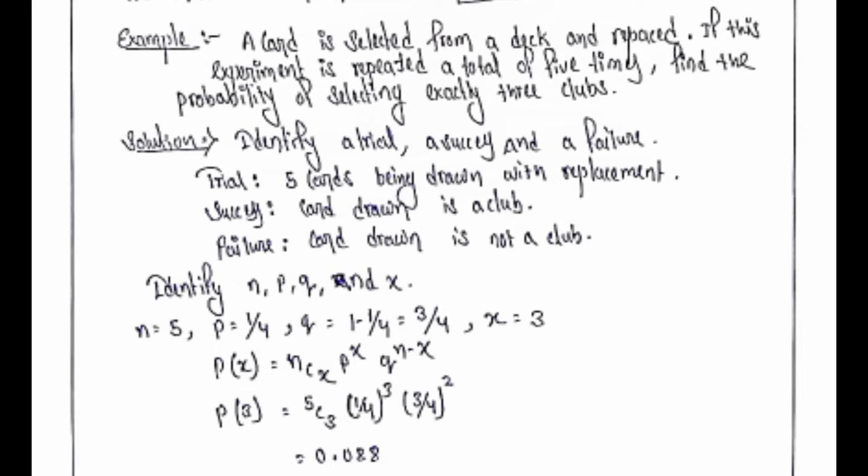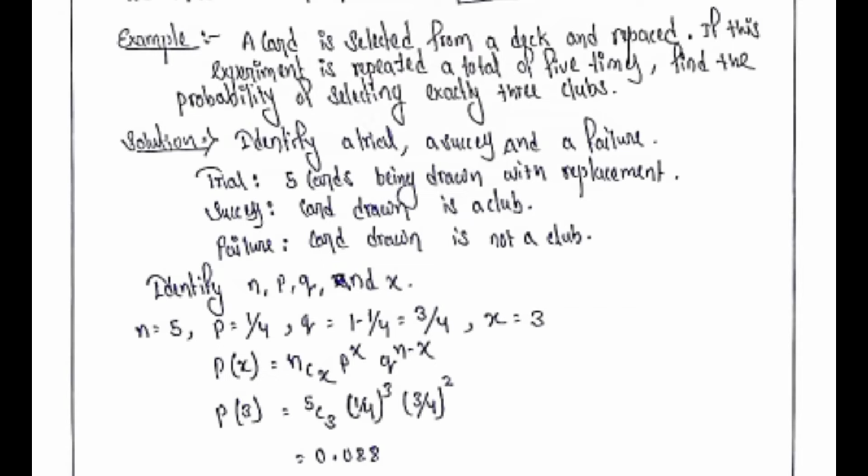Now it says that we have selected a card, then replaced it, and we have done it 5 times. So what is the probability of selecting exactly 3 clubs? That is, we have to find the probability of x equal to 3. Now n is given, n is equal to 5. For p, the probability of selecting a club is equal to 13 by 52, that is equal to 1 by 4. And the probability q, which means failure, that is not selecting a club, is equal to 1 minus 1 by 4, that is equal to 3 by 4.